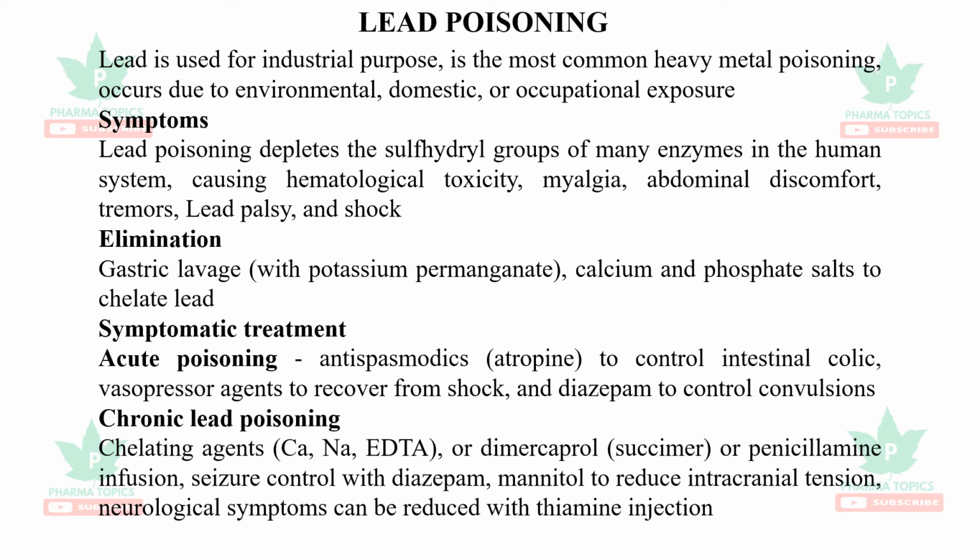Acute poisoning can be treated with antispasmodics to control the intestinal colic, vasopressor agents to recover from the shock, and diazepam to control the convulsions. Chronic lead poisoning can be handled with chelating agents such as calcium disodium EDTA, dimercaprol, otherwise called succimer, or penicillamine infusion. Seizure can be controlled with diazepam. Mannitol can be used to reduce the intracranial tension, and neurological symptoms can be reduced with thiamine injection.